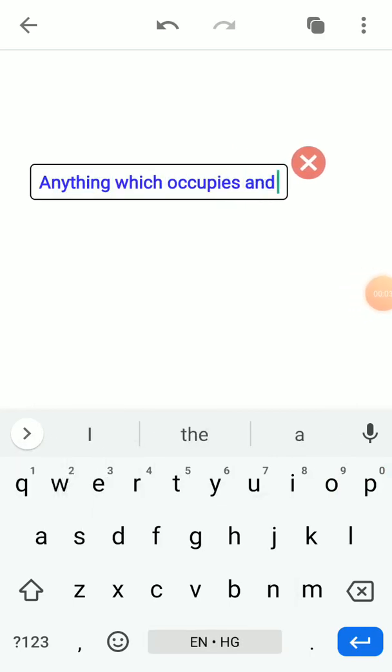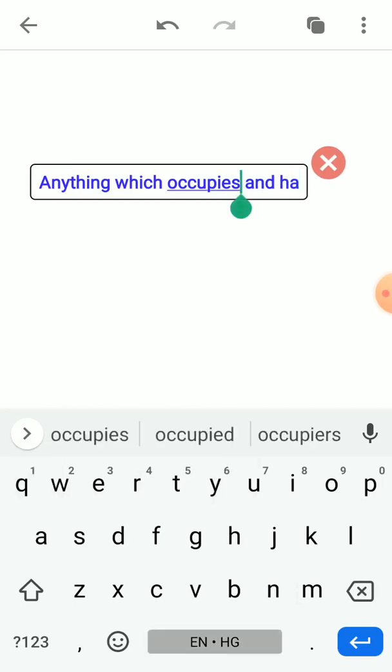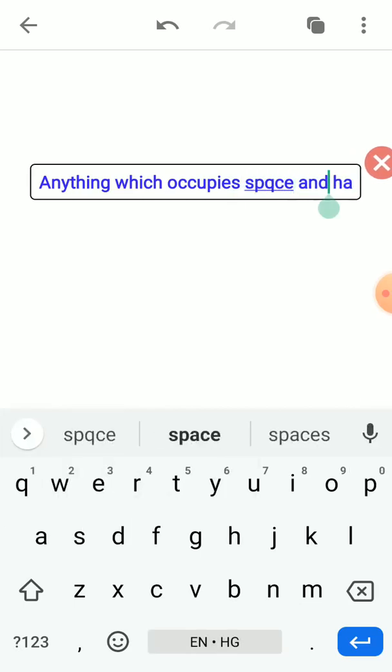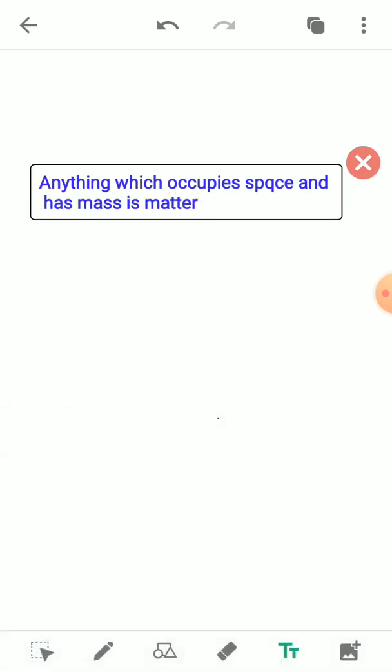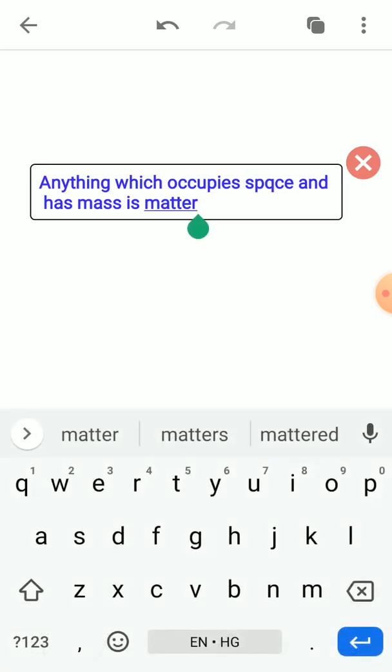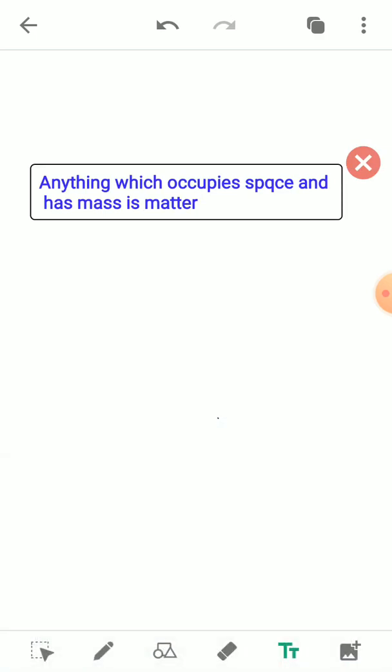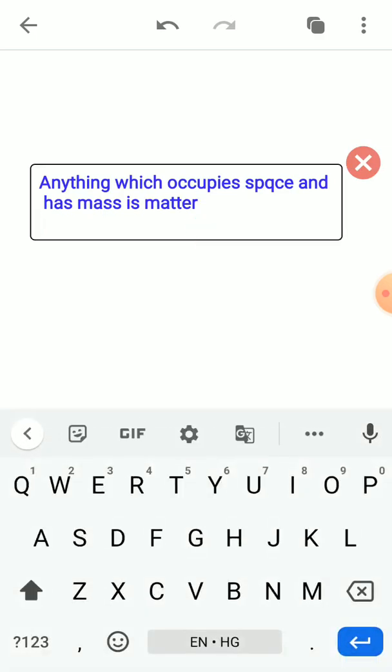and has mass. Any object which occupies space and has mass is defined as matter. And all the objects made up of matter, we define as material.